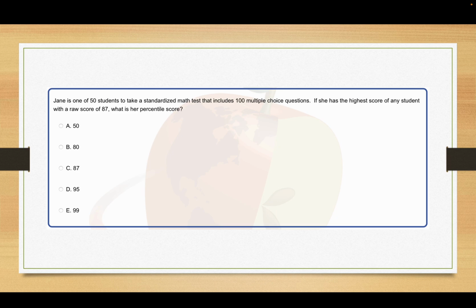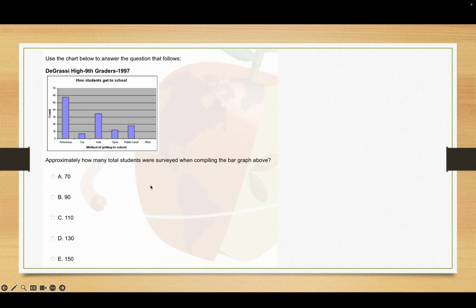Okay, so when you line up the percentiles of a score, the highest score means you're at the very top of the chart. And percentile is how many are below you. So if you're at the 99th or the 100th percentile, there's no 100 choice here, that means that 99% of the scores are beneath you. You beat 99% of the scores. Okay, try this one.